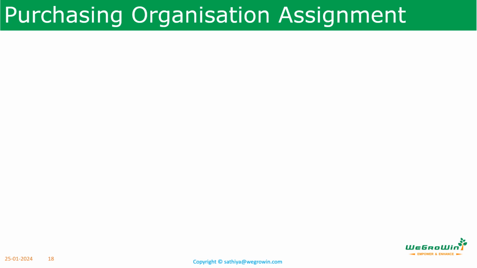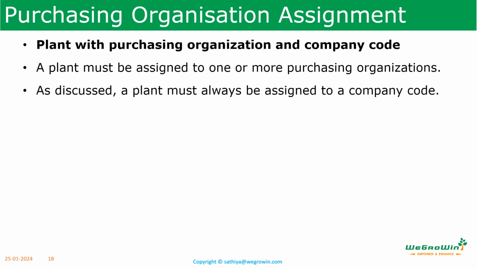Before discussing how the various purchasing organizations can be arranged, whether it is central or decentral, let us discuss some basics about assigning the company code, purchasing organization, and the plant. Because to set the organization structure for MM, this is very important. So please go through this slide slowly as they are important for the consultant and also the power users to understand how the organization structure in MM is set. The plant with purchasing organization and company code, how they are set.